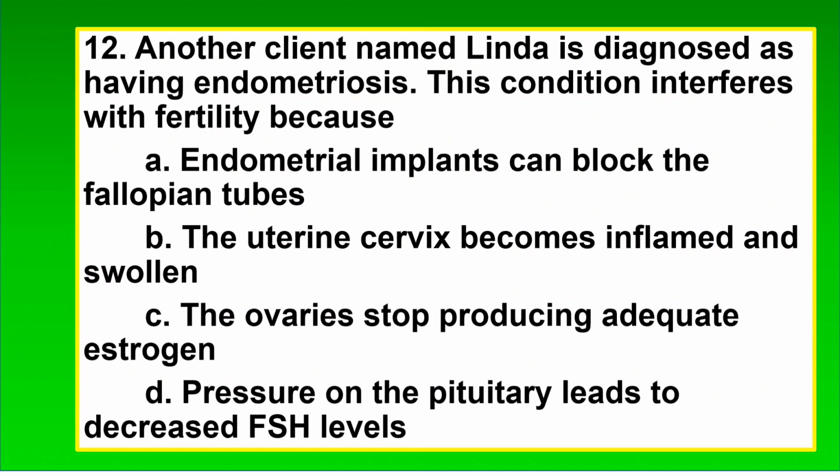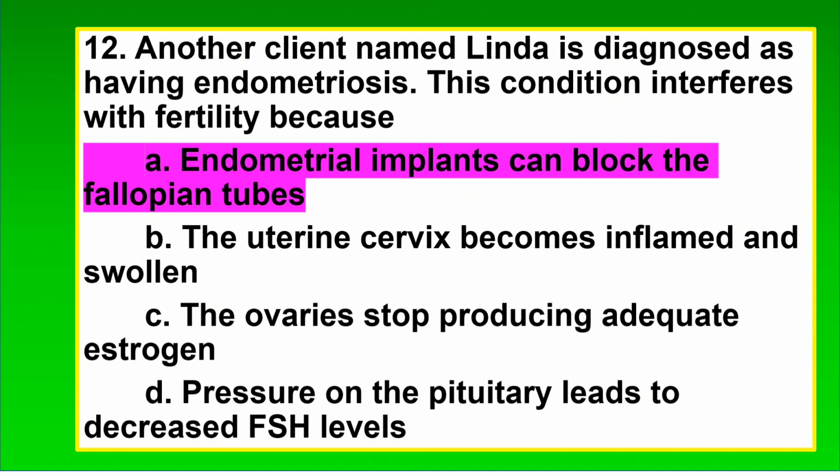12. Another client named Linda is diagnosed as having endometriosis. This condition interferes with fertility because A. Endometrial implants can block the fallopian tubes. B. The uterine cervix becomes inflamed and swollen. C. The ovaries stop producing adequate estrogen. D. Pressure on the pituitary leads to decreased FSH levels. The correct answer is A. Endometrial implants can block the fallopian tubes. Endometriosis is an abnormal proliferation of the endometrium.